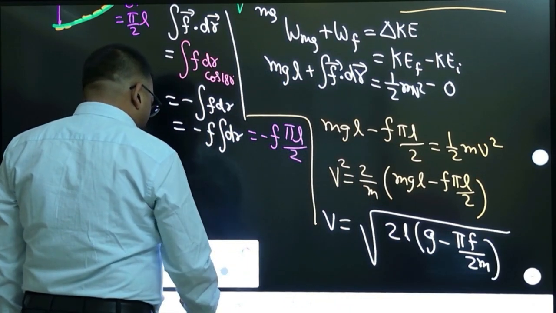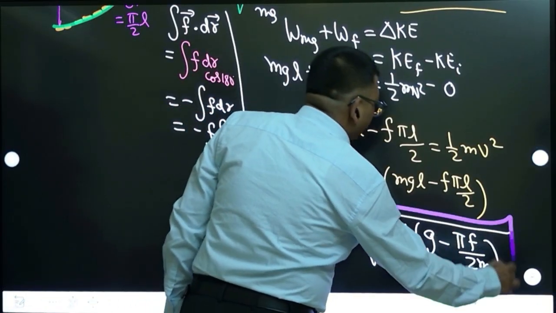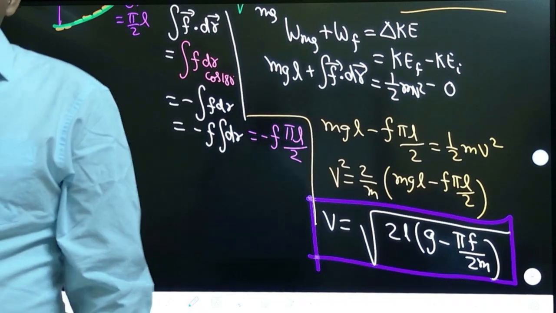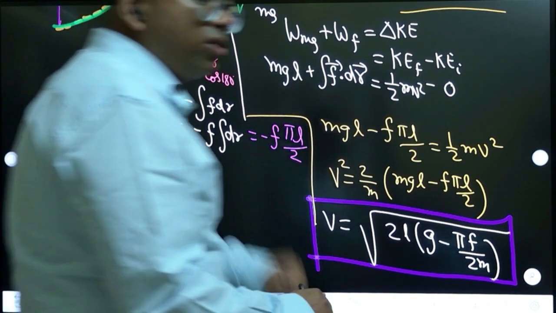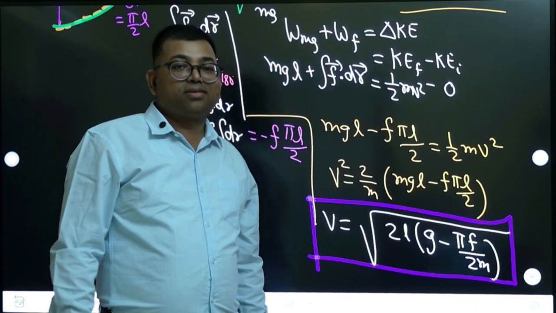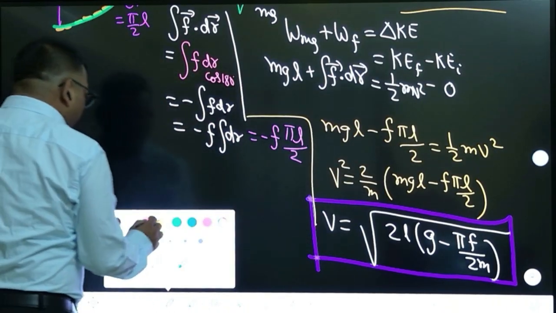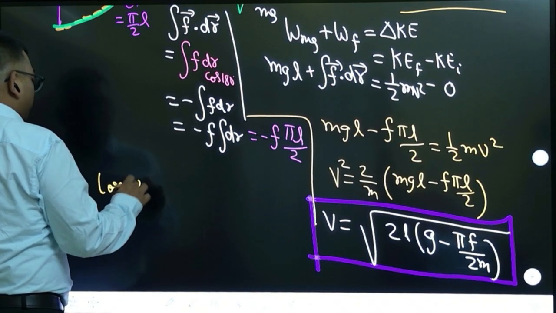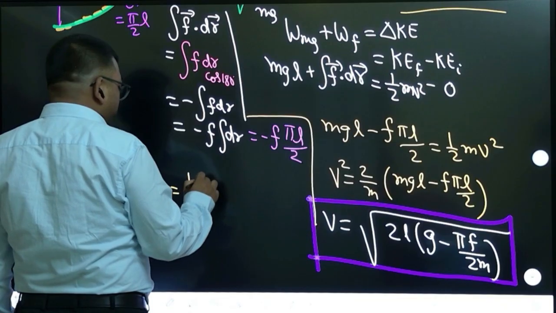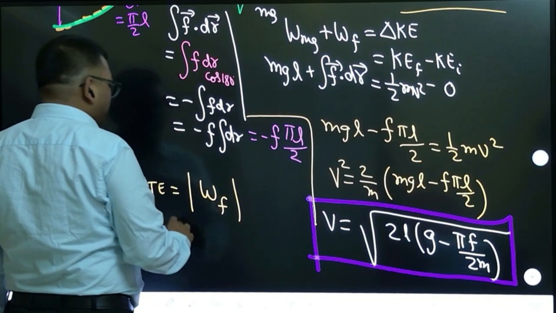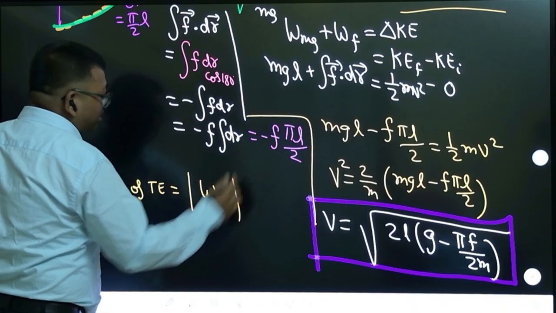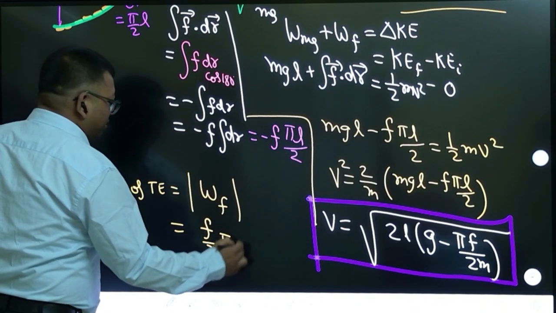You don't have to bother about loss. Loss you can calculate automatically, because you know the final speed. See, loss is happening. Why? Loss is happening because of friction. So if they ask what is the loss, loss of total energy, that is nothing but the magnitude of work done by friction. Because friction will do negative work, and negative means that is the loss. So you have calculated the work done by friction now. You take the magnitude, f pi L by 2. This is the loss that is happening.